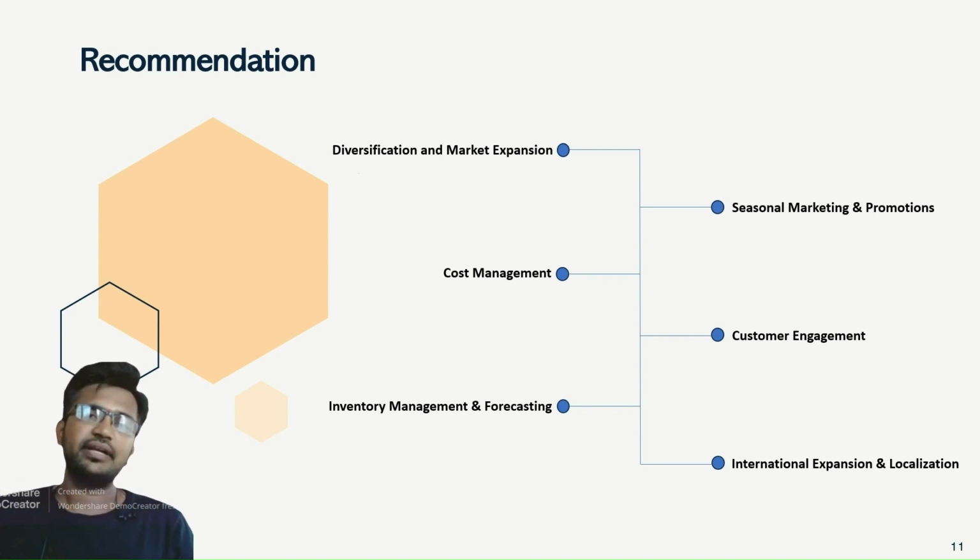So, in cost management, Amazon should implement cost optimization measures across the supply chain, including procurement, logistics, and fulfillment, to improve the profit margins and streamline operations. And also leverage advanced analytics and automation technologies to enhance operational efficiency and reduce overhead costs.